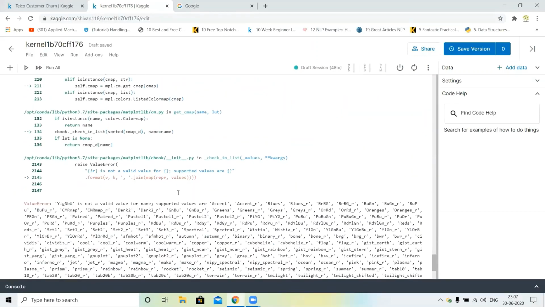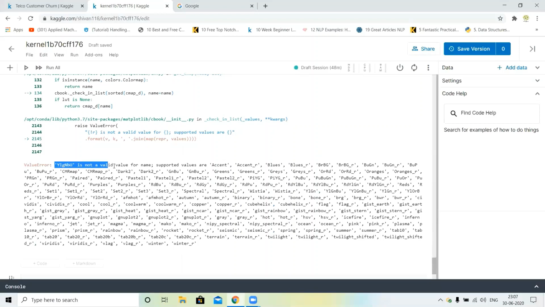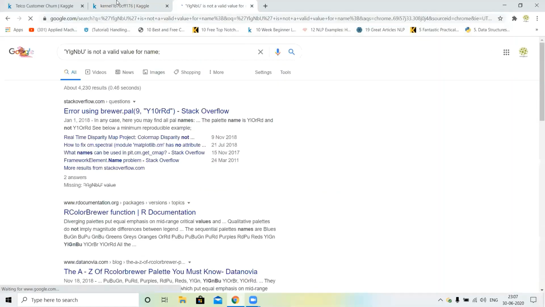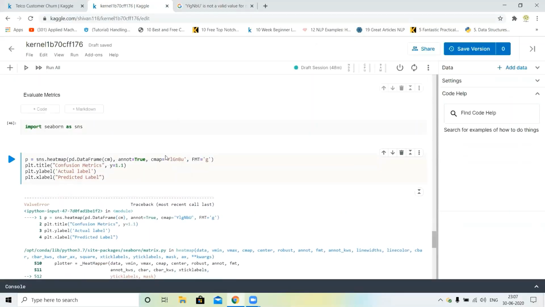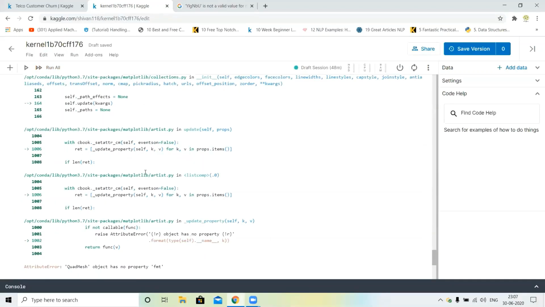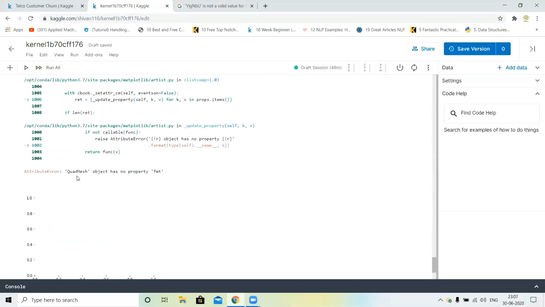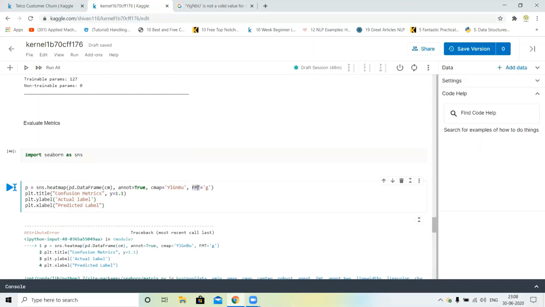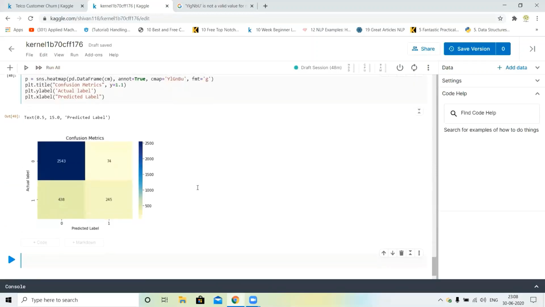If you just copy this error and check on Google. I just remember this, so I did not check this. Okay, it's again wrong, like fmt in small caps. Okay, you can see this is our confusion matrix.